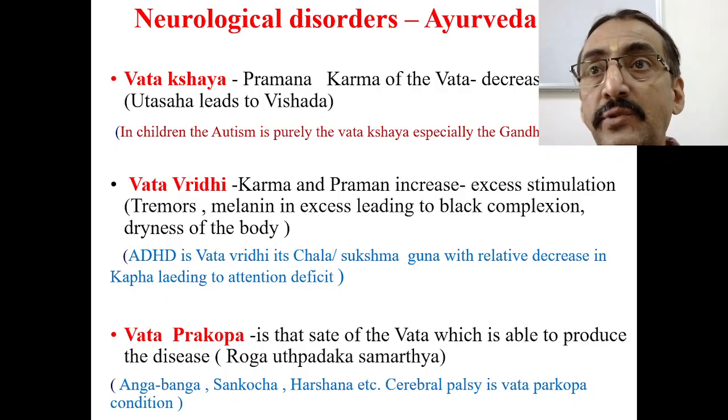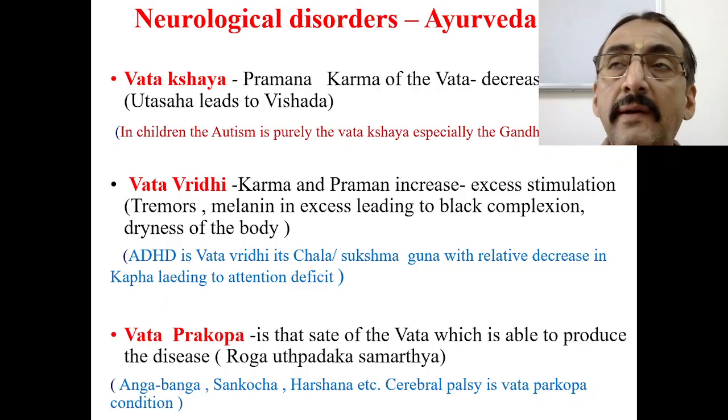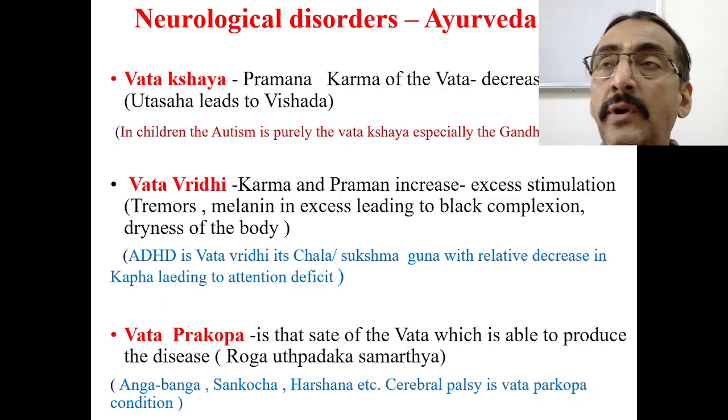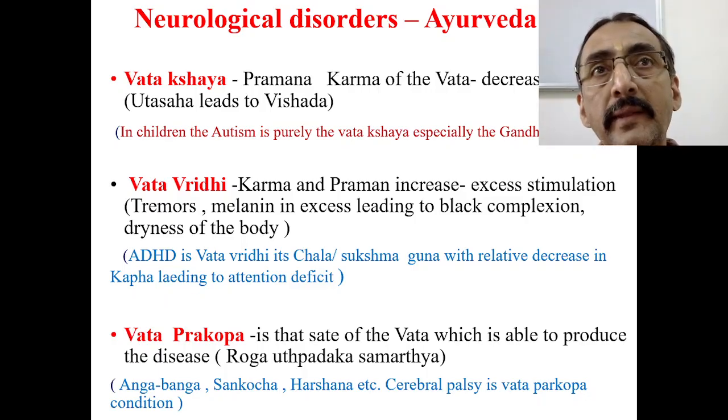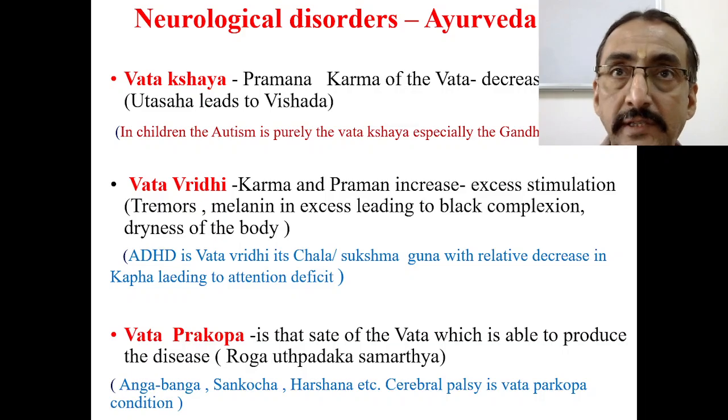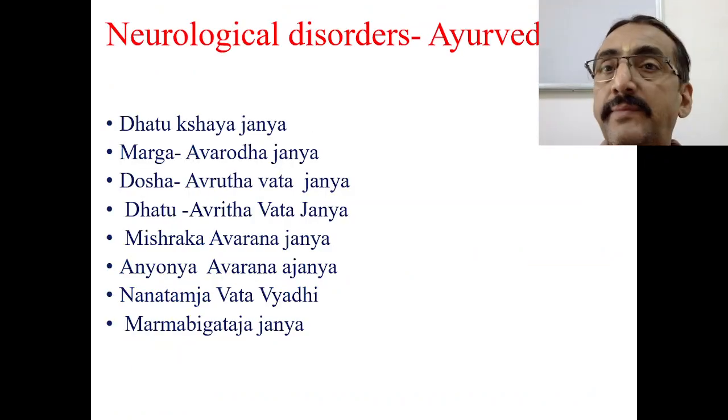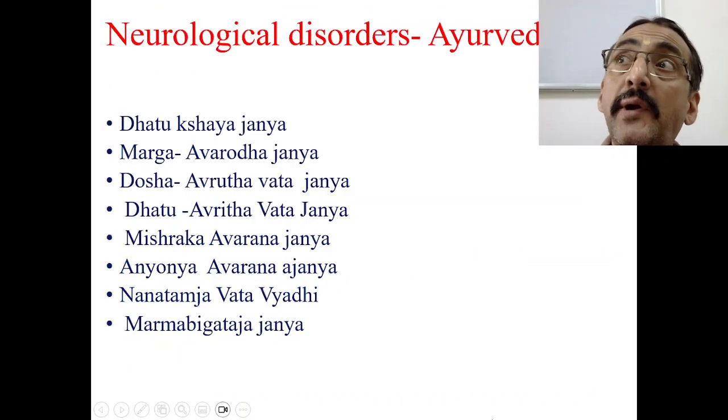So, when a patient comes to you, first identify whether it is Vata Kshaya. When a patient with a neurological problem comes to you, identify Vata Kshaya, Vata Vruddhi or Vata Prakopa. Then only you can start the Panchakarma treatment. Next, come to the next part. Next, what you have to identify